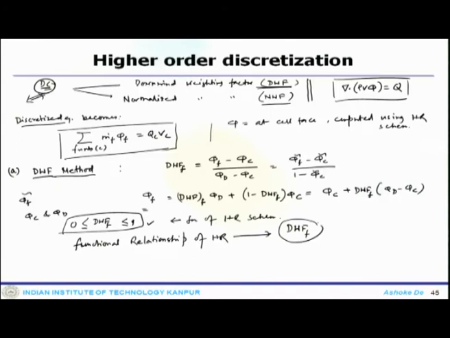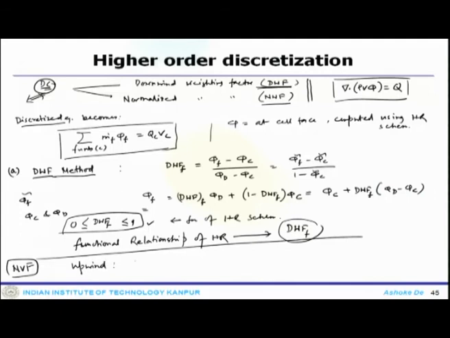Now, how can one do that? One can look at these different functional values. We stick to the normalized value formulation. First, look at the upwind scheme.